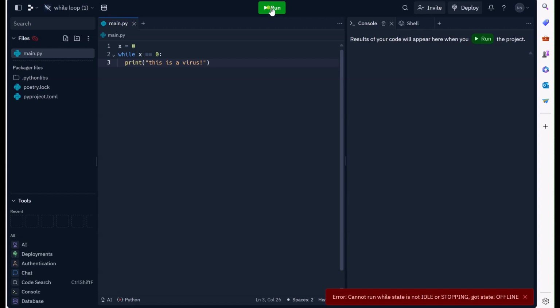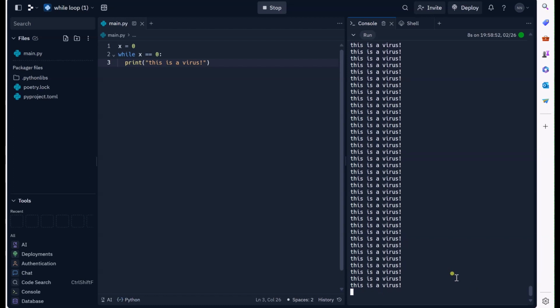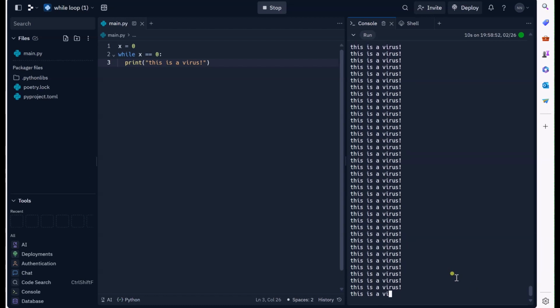It can't run for some strange reason. Why are you not running? If I click it again, is it going to work? And it works this time. Perfect. I don't know what that was, some glitch with Replit. So you'll see now all it's doing is printing the words, this is a virus. This is a virus. So we're probably going to need to put an end to that program pretty soon. But you notice it will just go on forever.